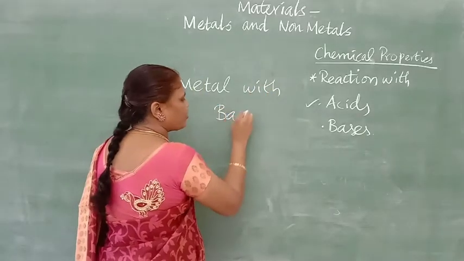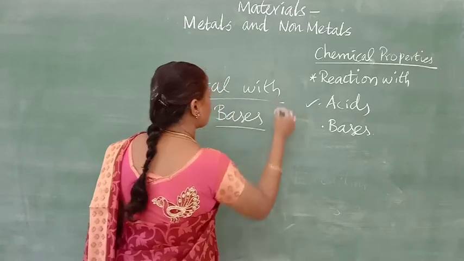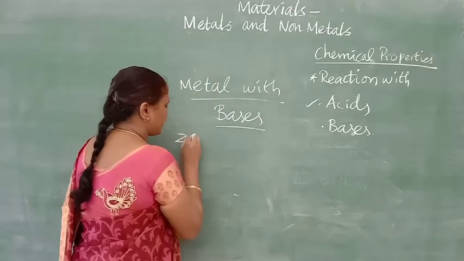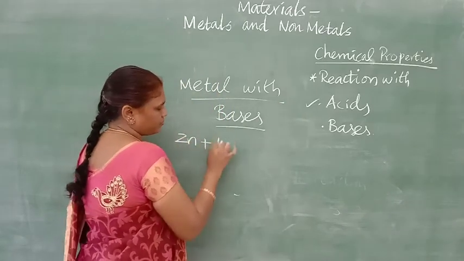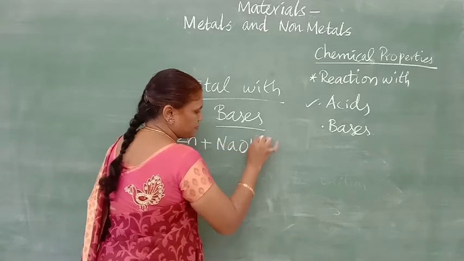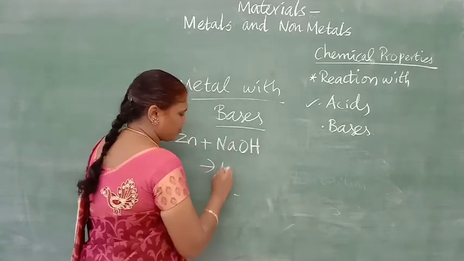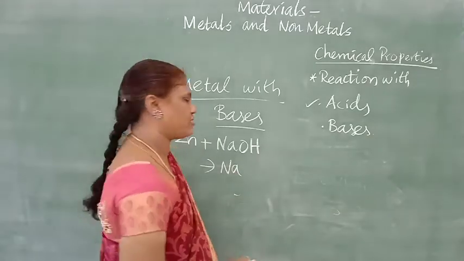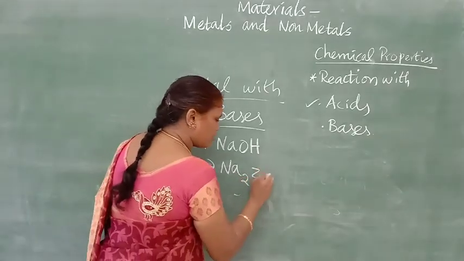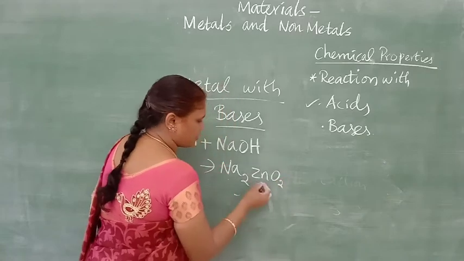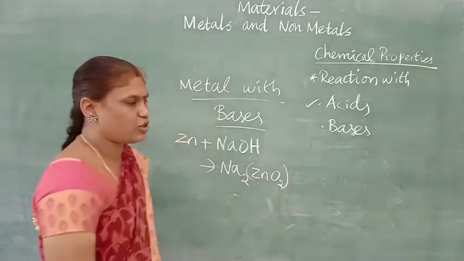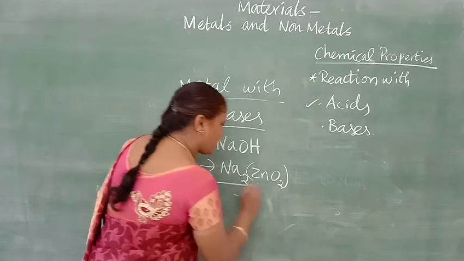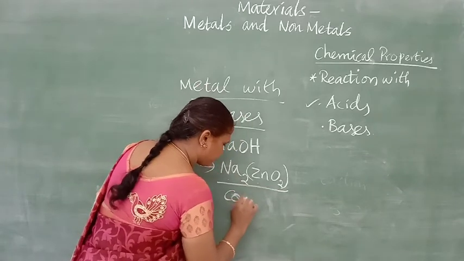For example, when zinc metal reacts with sodium hydroxide, it will give a complex salt. What is a complex salt? It will not be a simple salt. Here you can see two metals, but it is a polyatomic ion. You will be studying it in higher classes. So it will be a complex salt.